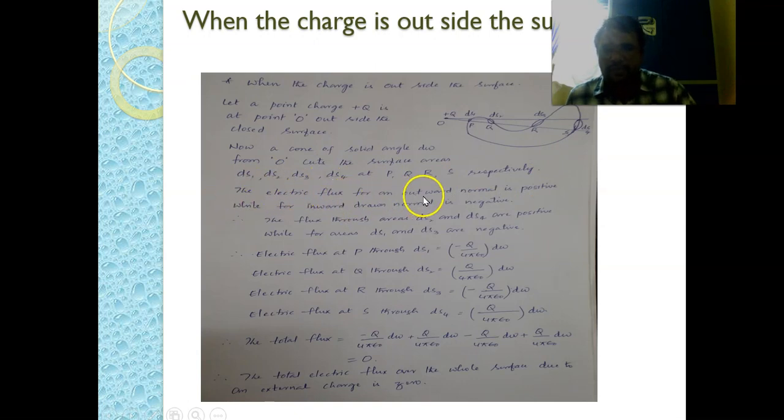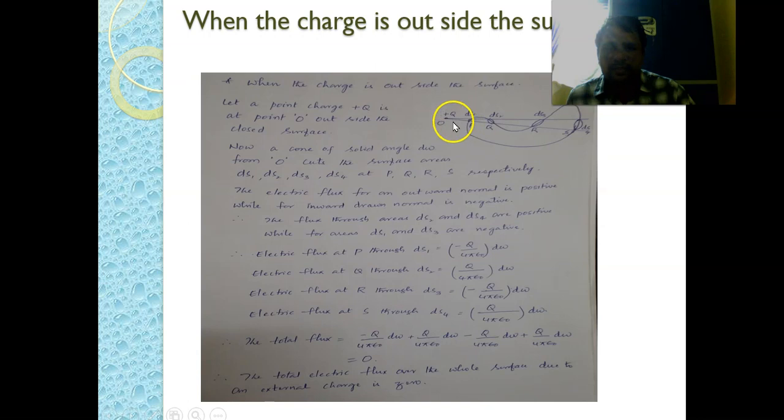The electric flux for an outward normal is positive, while for an inward drawn normal it is negative. This is the common notation. So the total flux through areas ds2 and ds4 is positive, whereas for the areas ds1 and ds3 it is negative.